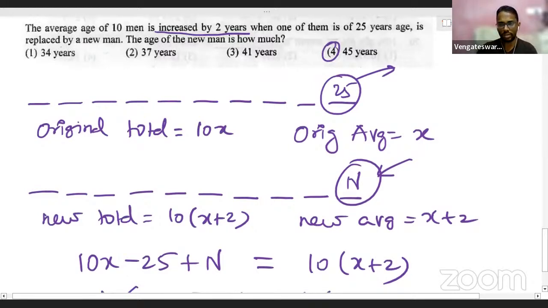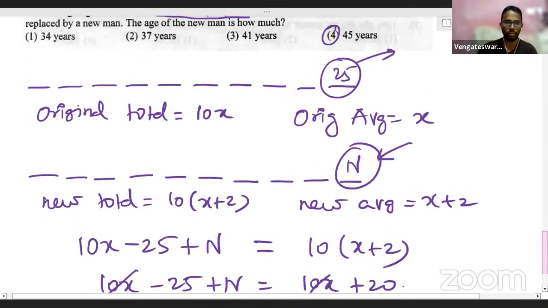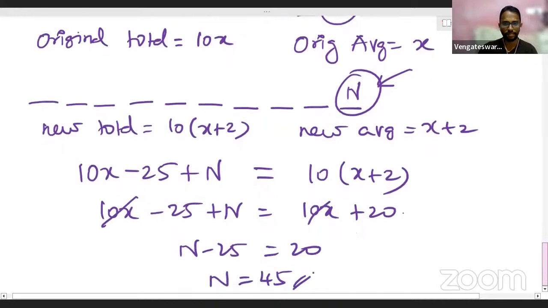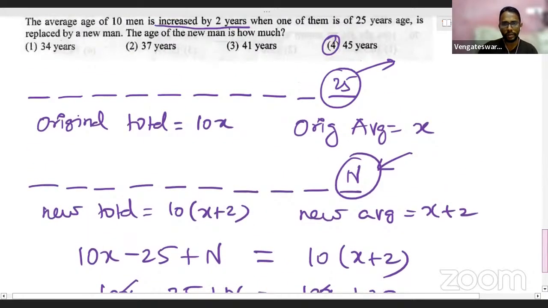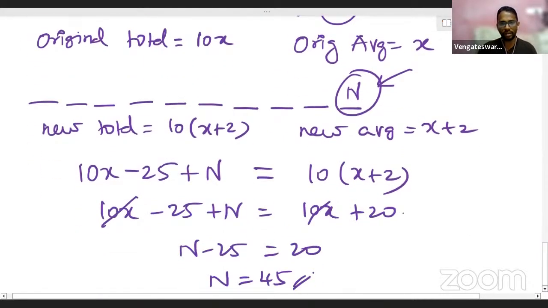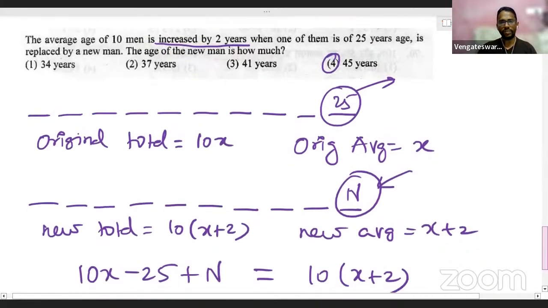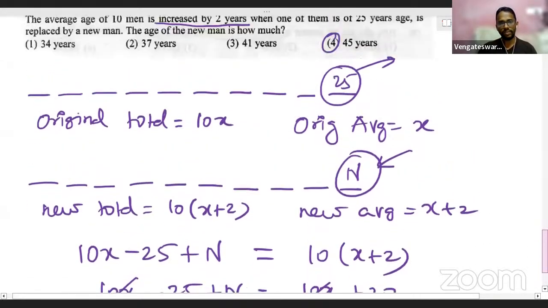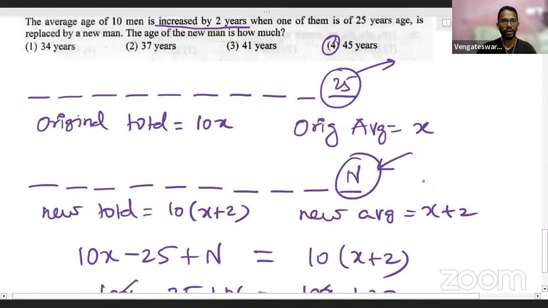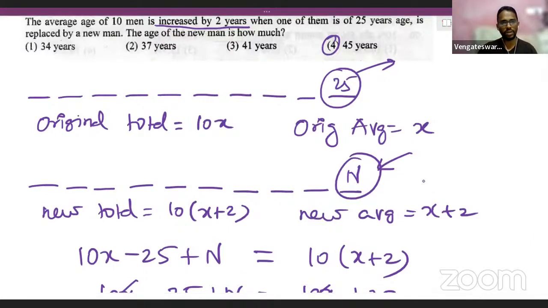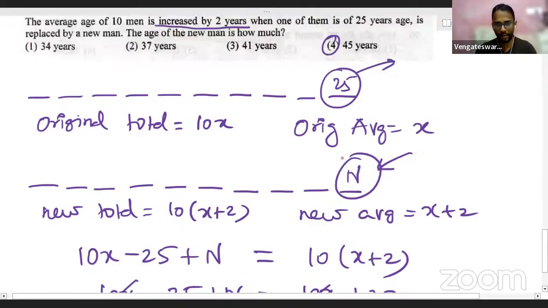This is a conventional way in which we can see this problem. But we should not be thinking only in a conventional way. This is the theoretical, conventional way to solve the problem. Now, if we are clear with the concept of average, we don't have to do all these things. We can simply finish off this problem. Let me tell you how that works, because knowing that will also be better. Let me share that also.